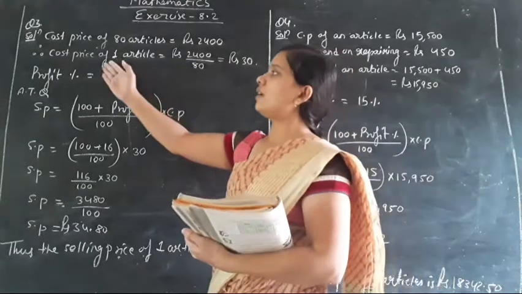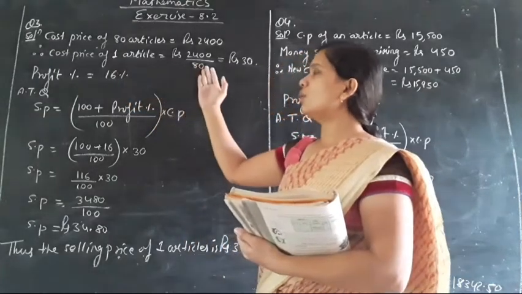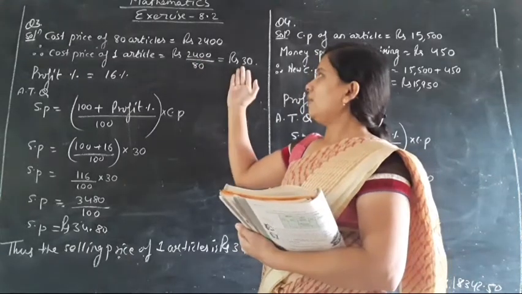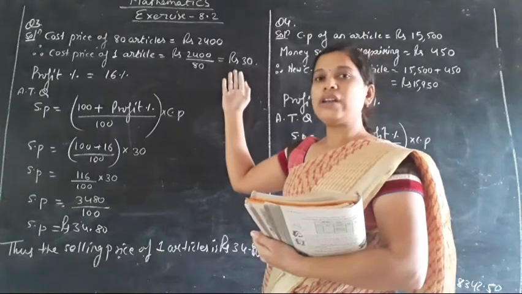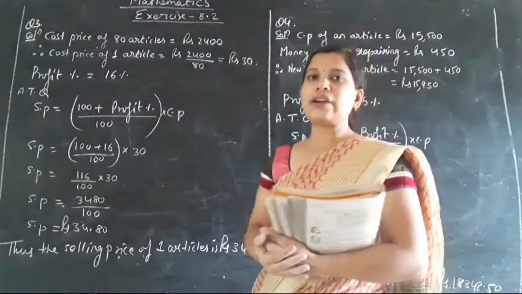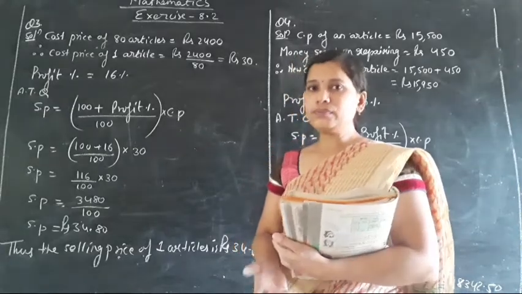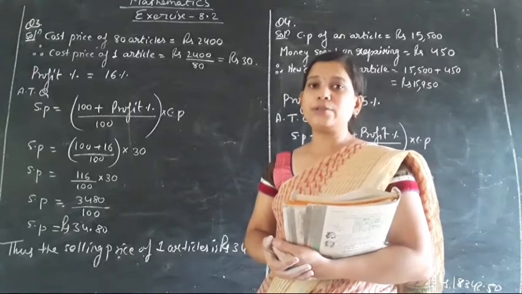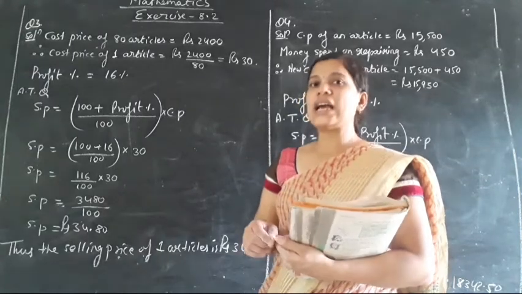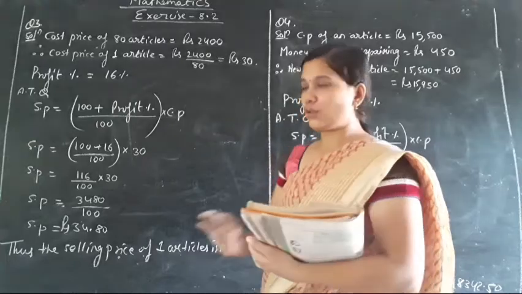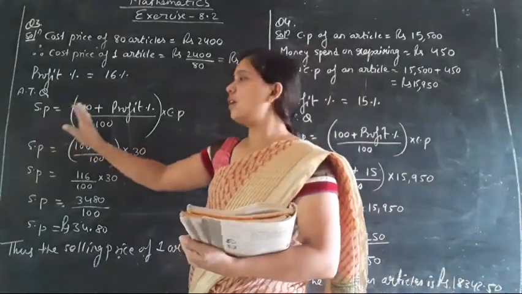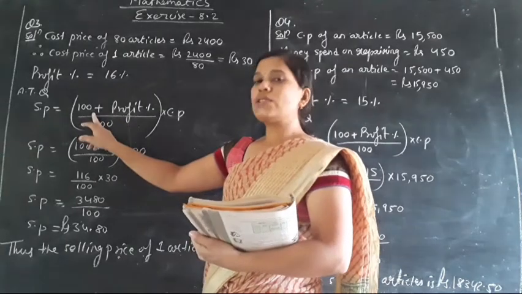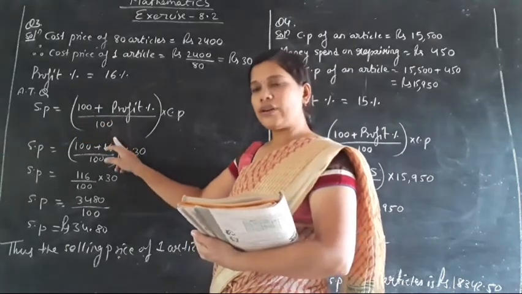So that's why we find that the cost price of one article is equal to rupees 2400 divided by 80, which equals rupees 30. Now we have found the cost price of one article, we can easily find the selling price of one article. So what is the formula for finding the selling price when cost price and profit percent are given? The formula is selling price equals (100 plus profit percent) upon 100 into CP.